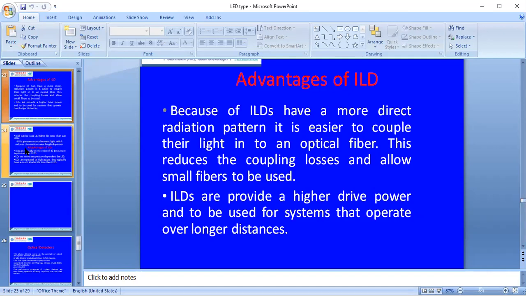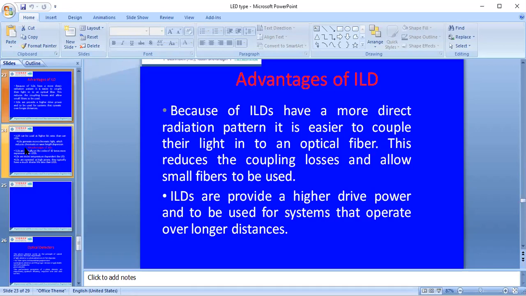LEDs are again classified into different types: edge emitting LED, surface emitting LED, homojunction LED, and heterojunction LED. Sometimes double heterojunction diodes are also considered. By that, we can compare the operation of the surface emitting LED and the edge emitting LED. Another one is the injection laser diode.